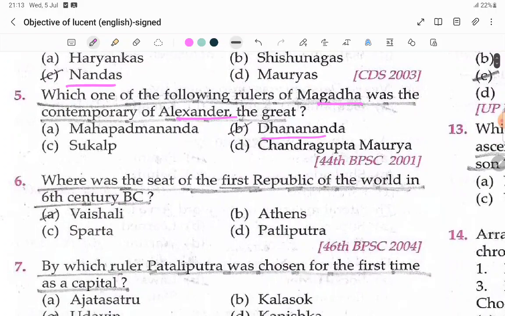Where was the seat of the first republic of the world in the 6th century BC? That is Vaishali.